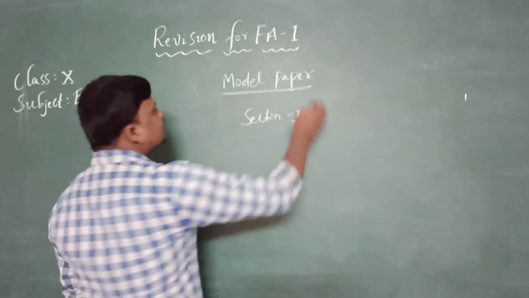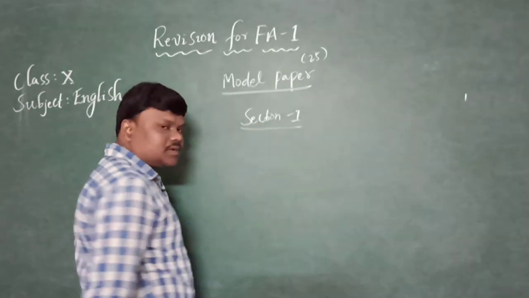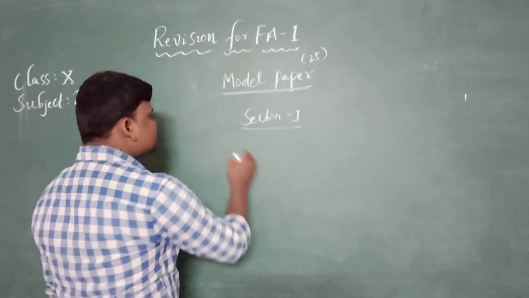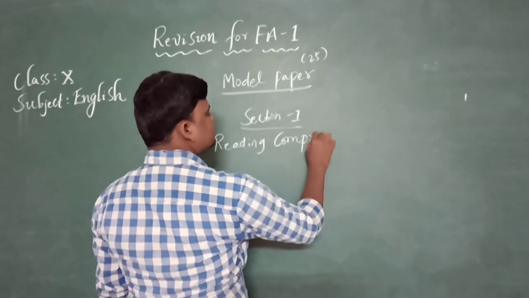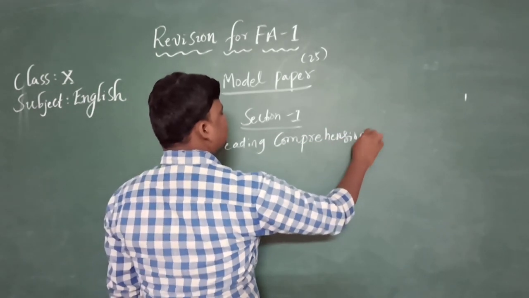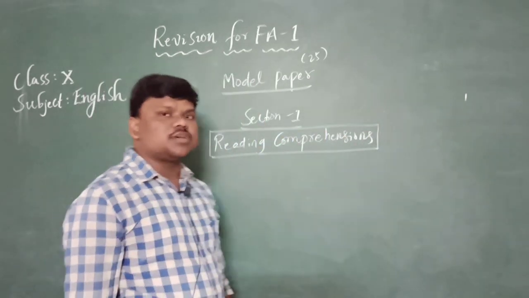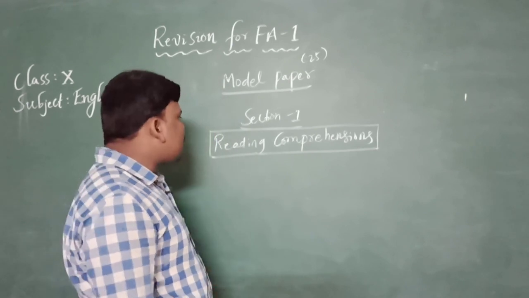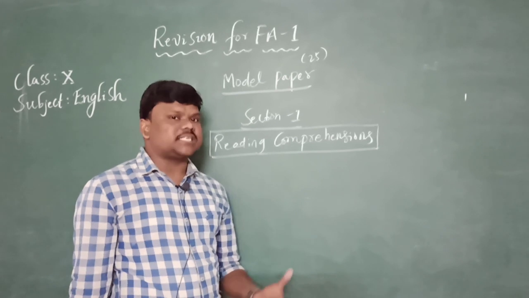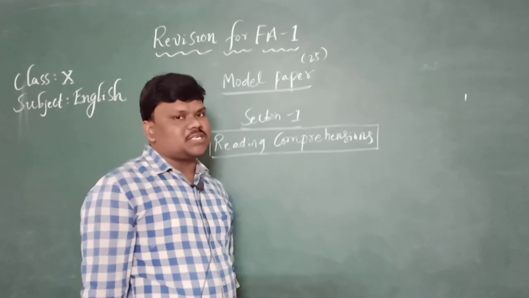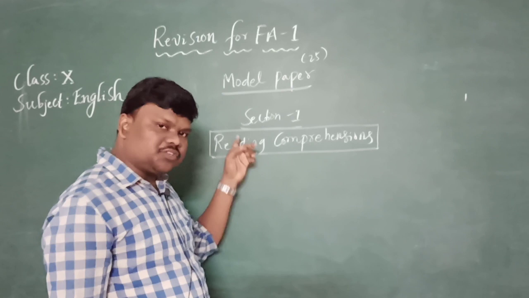As you all know, FA1 is going to be conducted for 25 marks, and here we have a few sections. Section 1 is for reading comprehensions. We frame the model paper as per the government norms, rules and regulations. According to the academic standards, we need to cover all the academic standards in whatever exam we conduct at school level. Even for the board examinations, the public exam is a combination of academic standards. We need to include all the academic standards.